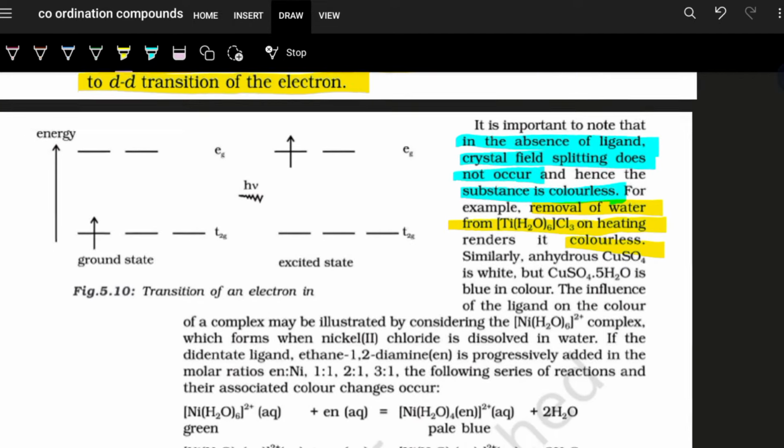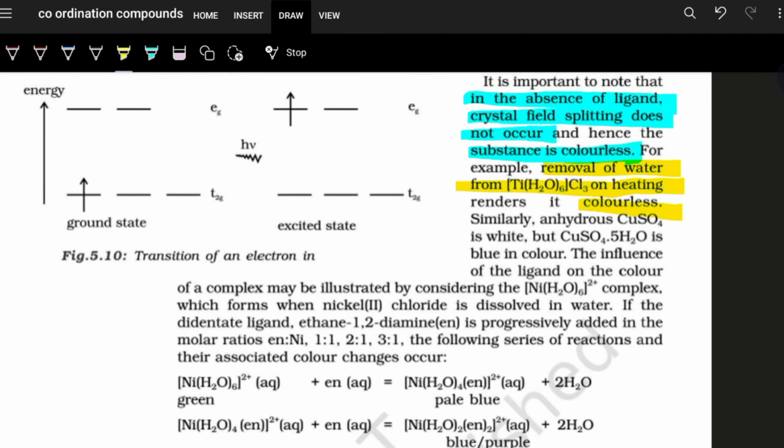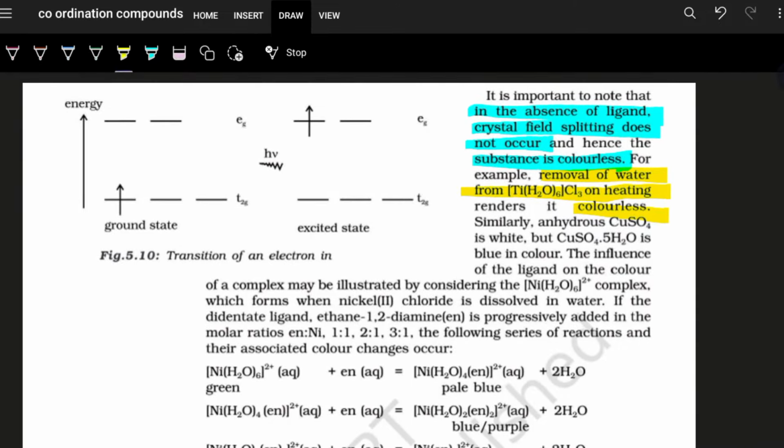Why? Because the entire water molecule is not lost all at once. First it loses one, and then it loses them in a stepwise manner. So finally, when all the H2O molecules as ligands are lost, the color is white. Now, the influence of the ligand on the color of the complex is seen in nickel, in the hexaaqua nickel(II) ion, which forms when nickel(II) chloride is dissolved in water.